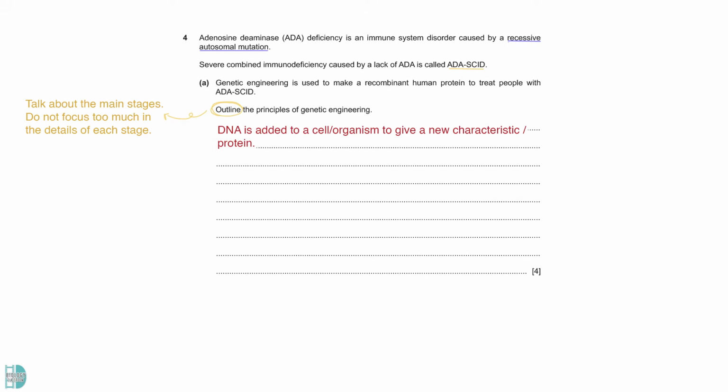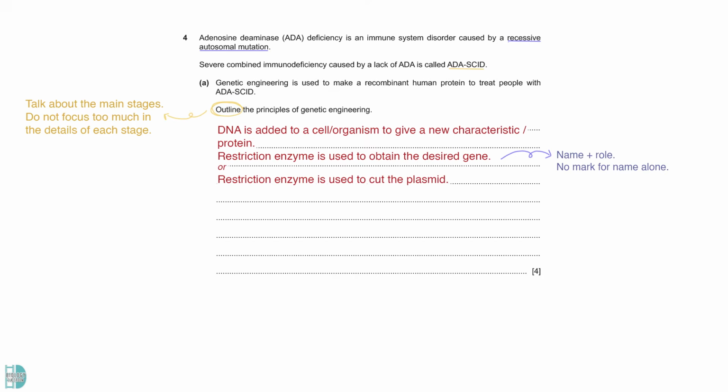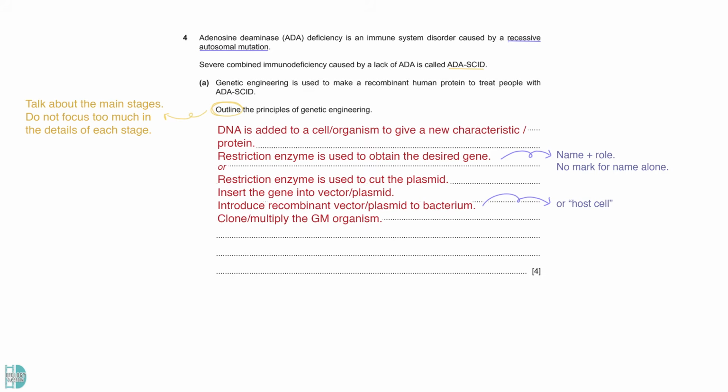First, this procedure aims to add DNA to a cell or organism to give a new characteristic or protein. Then, briefly describe the role of one of the most essential enzymes in genetic engineering, the restriction enzyme. No mark is given if you only mention the name. After that, insert the gene into the vector or plasmid. The recombinant vector is then introduced into the host cell, such as bacterium. After the transformation, clone or multiply the GM organism. There is one mark for AVP.